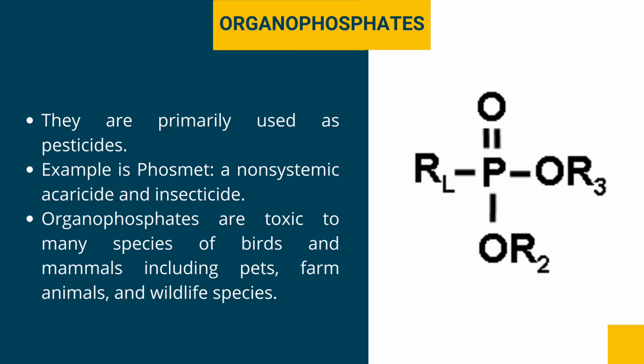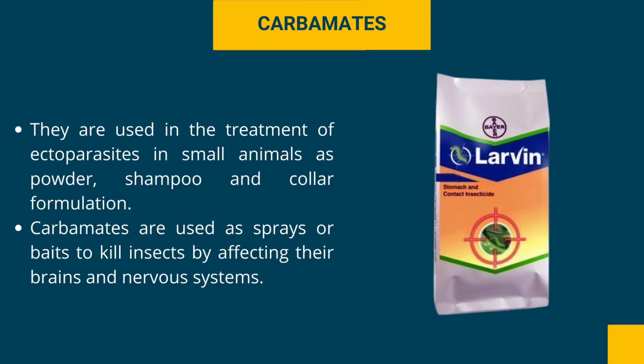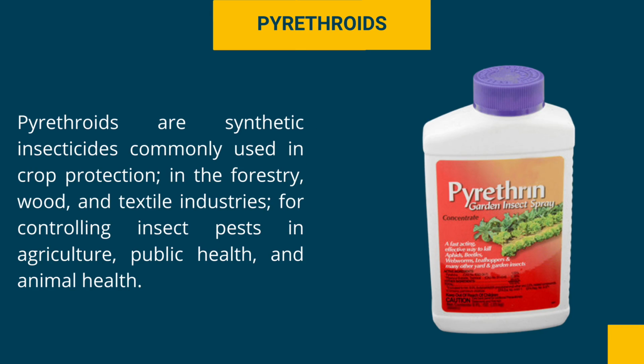Next is organophosphates. They are primarily used as pesticides. An example is phosmet, a non-systemic acaricide and insecticide. Next is carbamates. They are used in the treatment of ectoparasites in small animals as powder, shampoo, and collar formulations. Next is pyrethroids. Pyrethroids are synthetic insecticides commonly used in crop protection, in the forestry, wood, and textile industries, for controlling insect pests in agriculture, public health, and animal health.